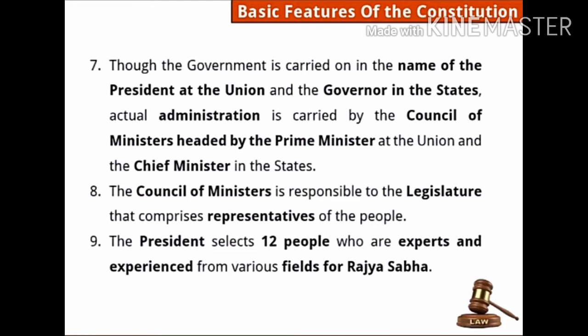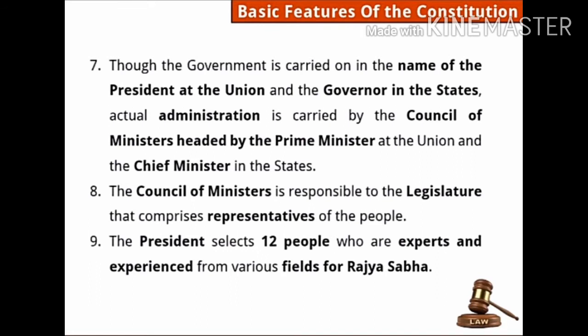Remember, at the central level, president, while at the state level, governor. But also, at the central, the council of ministers, in which their head is prime minister. They are running the government, while in the states, the council of ministers with them chief minister, it means CM. These people are working in the state government. Remember, in the central government, council of ministers plus PM, and at the state level, council of ministers plus CM.